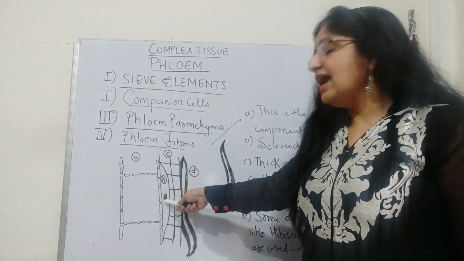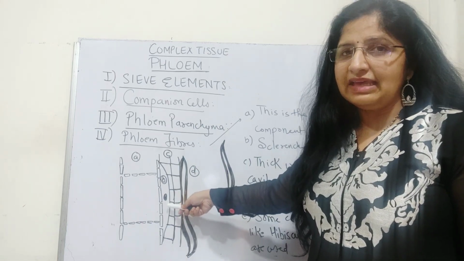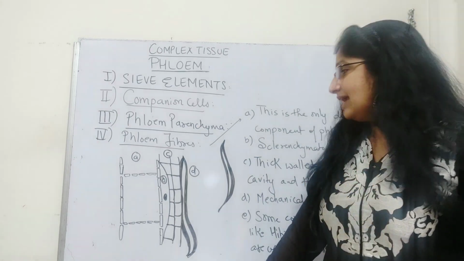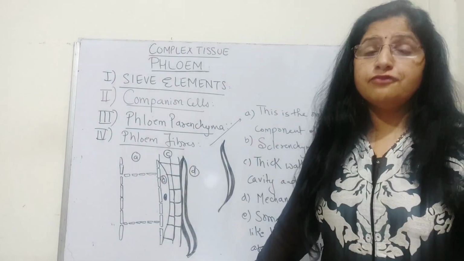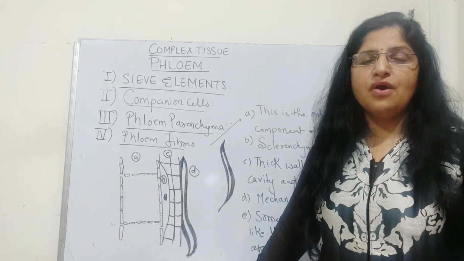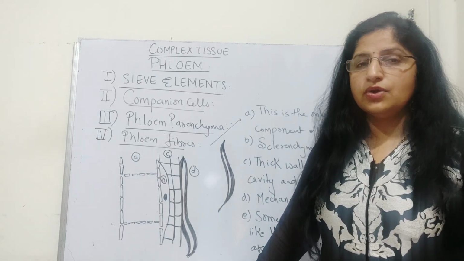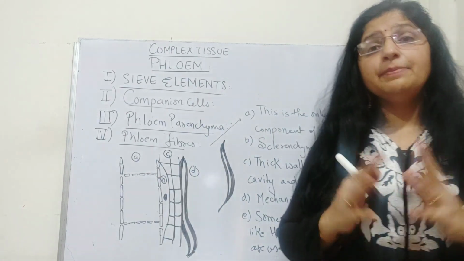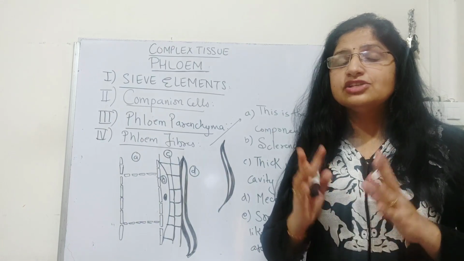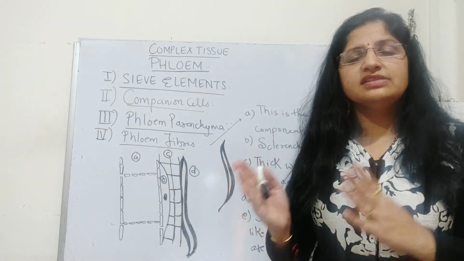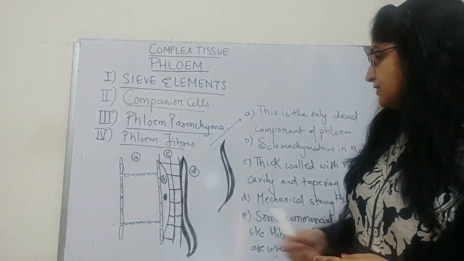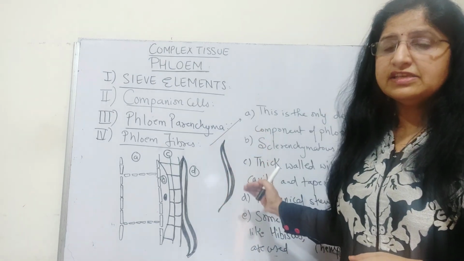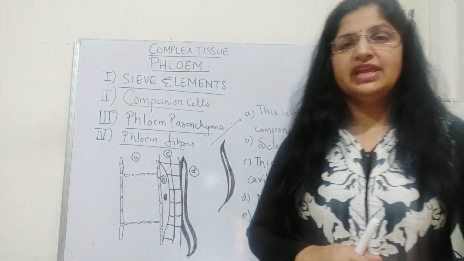Companion cell has a very prominent nucleus with very thick, dense cytoplasm, supporting these cells to perform their nuclear activities. Other than these, there is phloem parenchyma, which is not usually found in the monocots but is found in the dicots. Parenchyma are the living parenchymatous cells, helping in the storage of food, in the radial conduction of food, as well as storage of the ergastic material like resins and latex secreted by the plant. And the fibers provide tensile or mechanical strength, whereas some of the fibers are also commercially exploited.